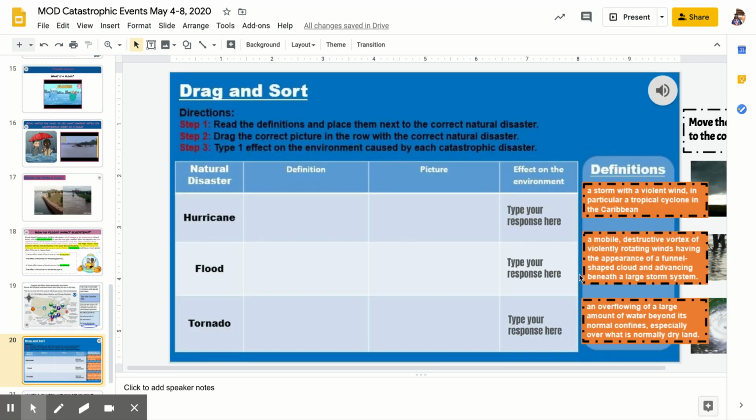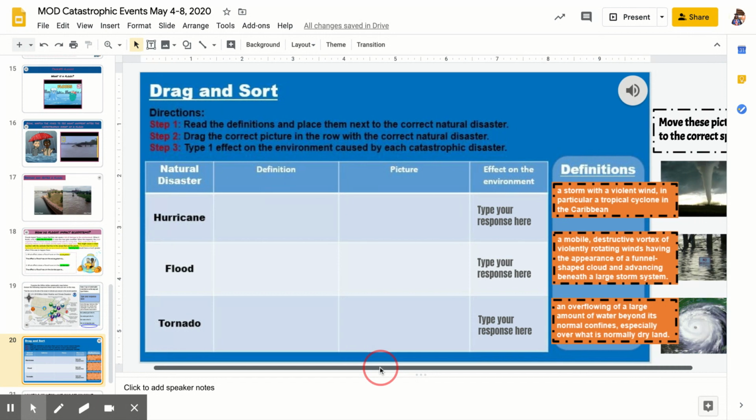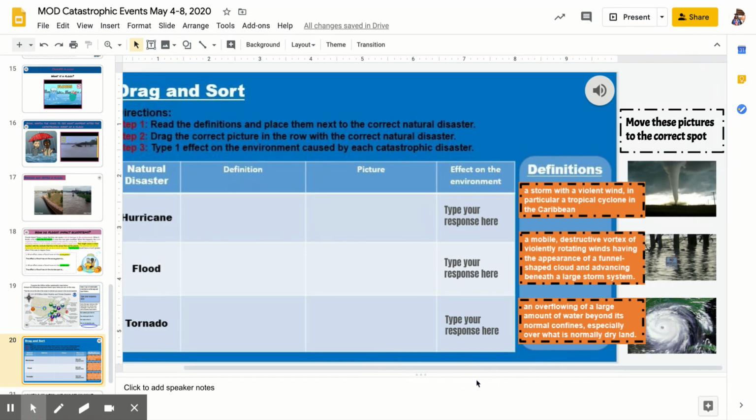And the very last thing you're going to do is a drag and sort. So for this one, you're going to have to scroll over a little bit because it's a little long. And you'll look at the 3 types of disasters. You're going to click this audio button to listen to the definitions. Then you'll drag the definitions under the definition box. And then you'll drag the correct picture next to the correct disaster as well.